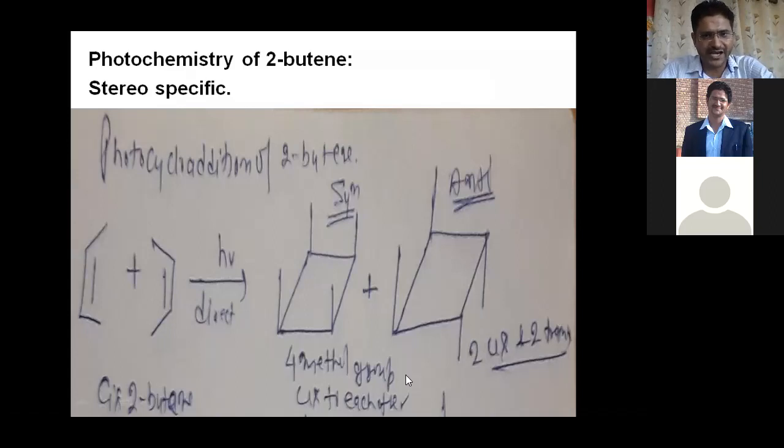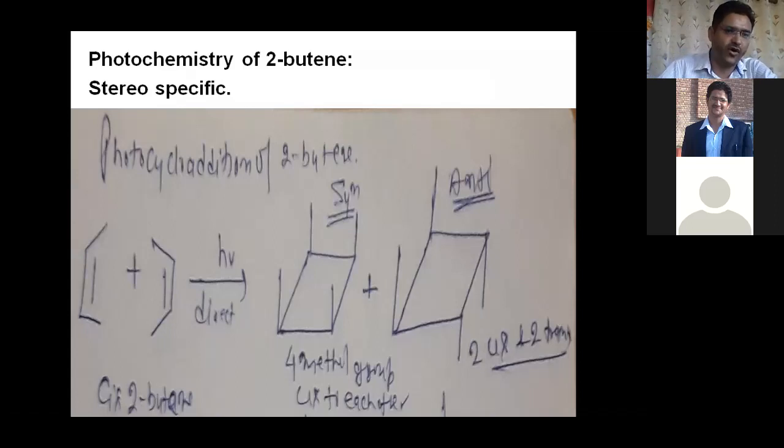Right? So 4 methyl groups cis to each other, all above the plane or all below the plane. After that, the second product, you can see NT, where 2 methyl groups at adjacent carbons are above the plane, and the remaining 2 methyl groups at the next adjacent carbon are below the plane. Then that is called NT, 2 above the plane and 2 below the plane.